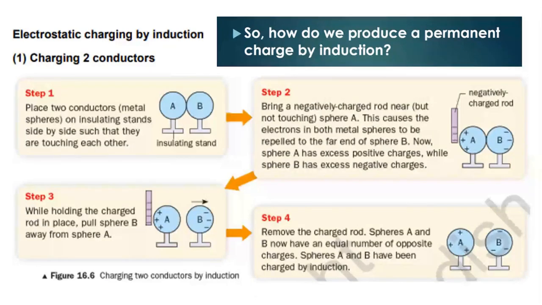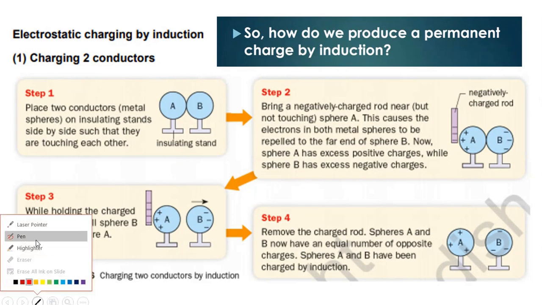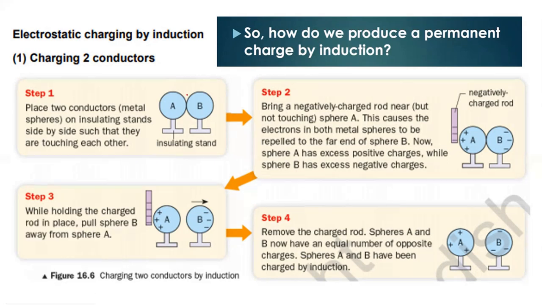This is the summary of how to charge two conductors, for example conductor A and conductor B. In the first condition, the two conductors are neutral. The total of positive and negative charge is equal.